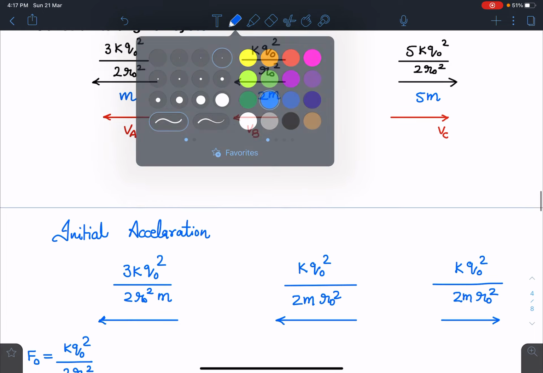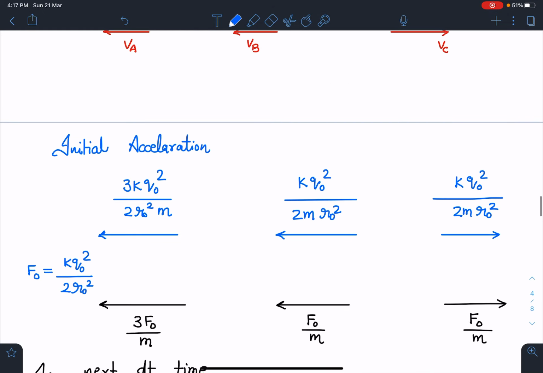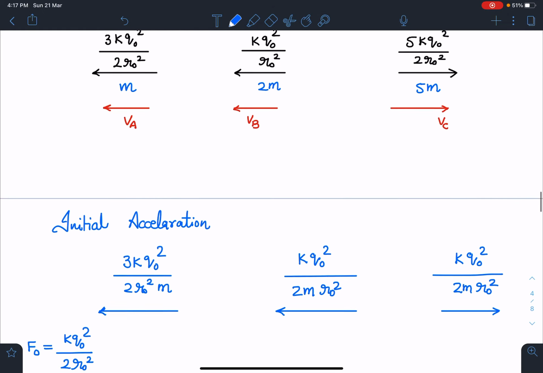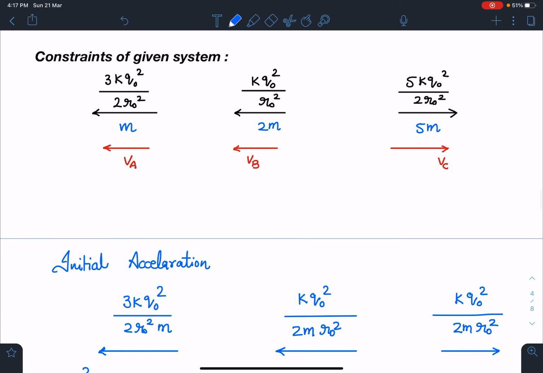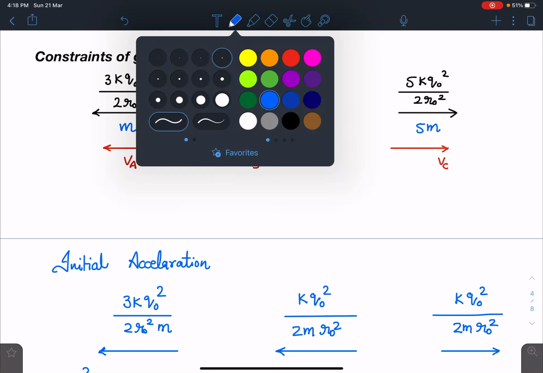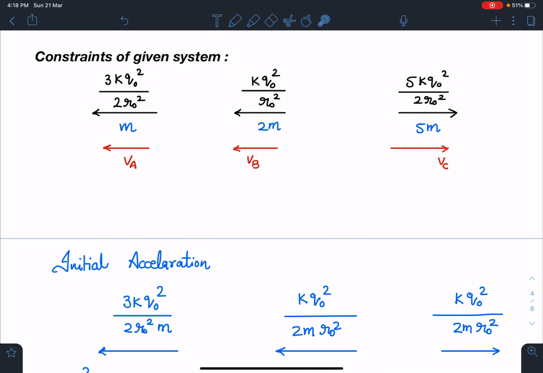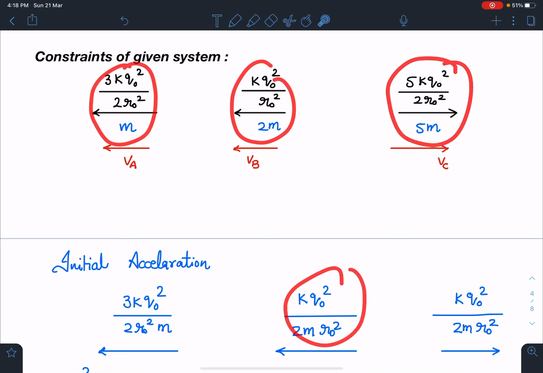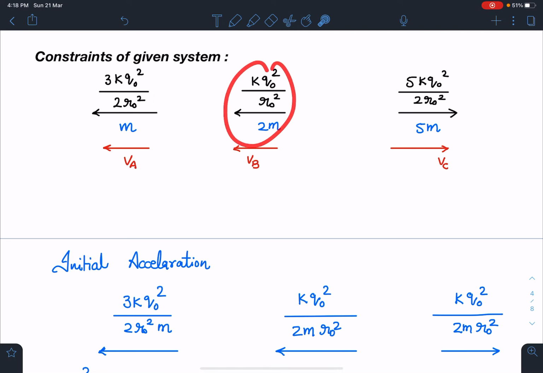Okay, so here I can just write, or maybe already I have written, 5kq divided by 5. This 5 gets cancelled, so whatever I have written is correct only. So these are the accelerations I have written: this divided by m, this divided by 2m, this divided by 5m. So it's correct only.